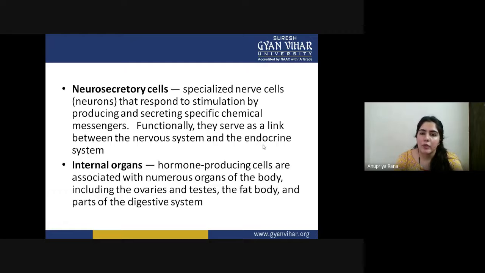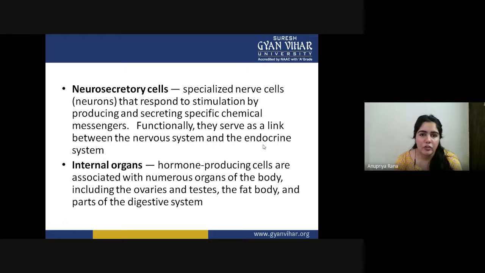Hormones are also messengers. They just convey the message, whatever has to be done or what we should do next. Functionally, they serve as a link between the nervous system and the endocrine system. These neurosecretory cells are like the junction between the two.